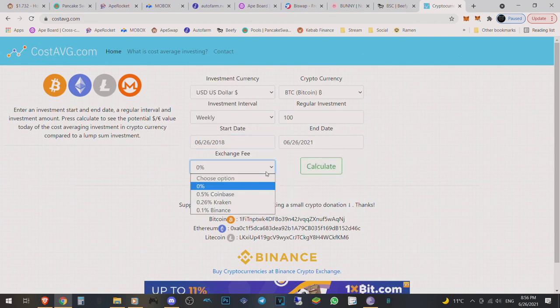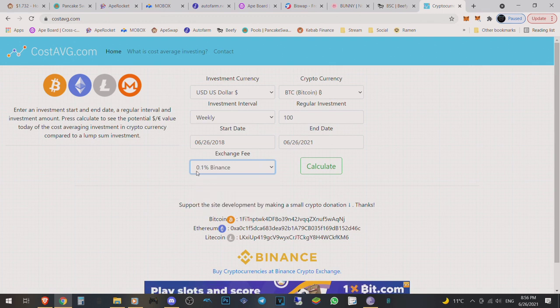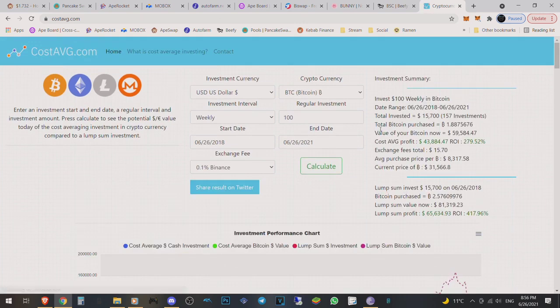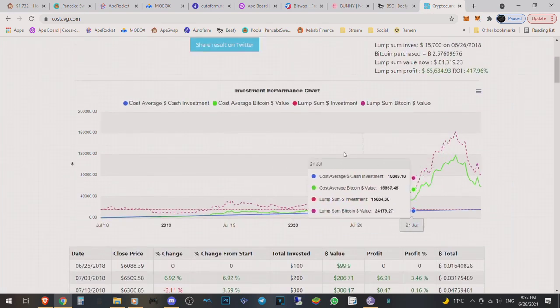Okay. Exchange, we're gonna make it Coinbase. Let's make it 0.5%. We can make it 1% Binance. This is how much the exchange fee would have cost if we paid that. So let's say, for example, it's getting calculated. Just give it 1 second, and there we go. This is how it would look and stuff like that.